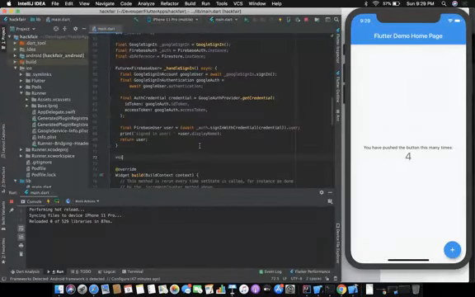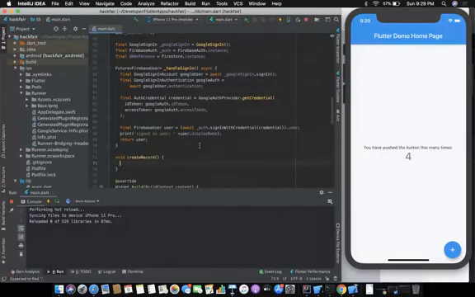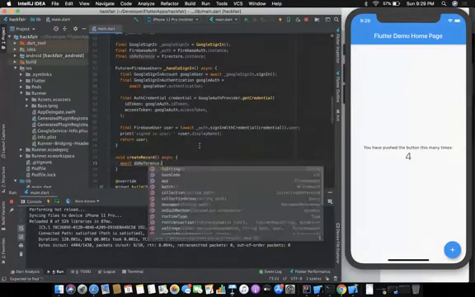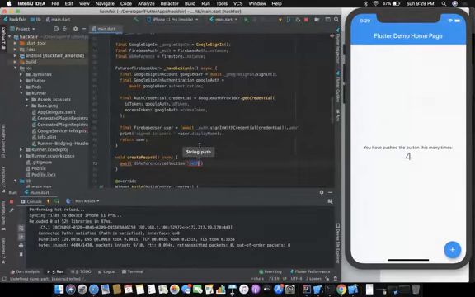So let's create something. Void createRecord. It's pretty simple. You need to await dbReference. It says it should be an async function. dbReference.collection.